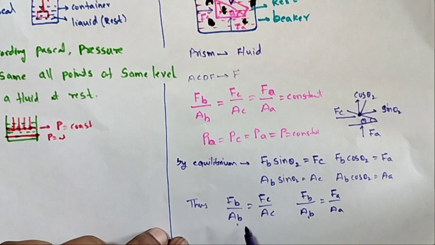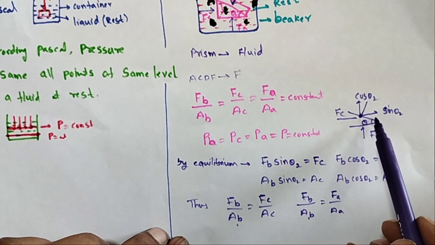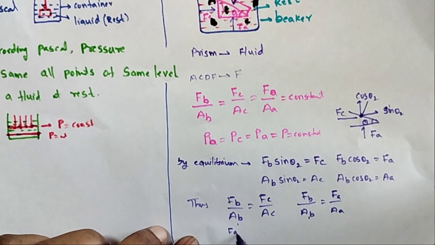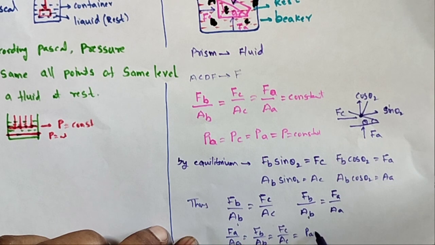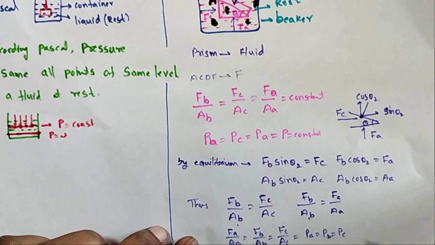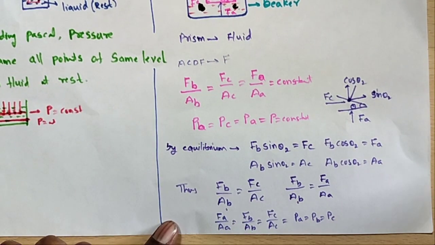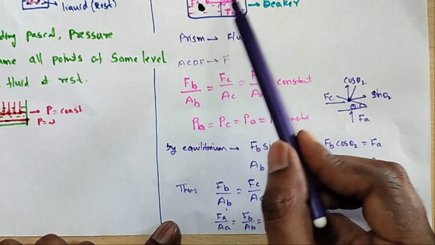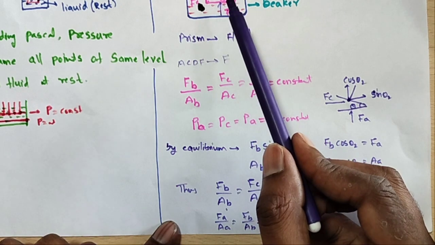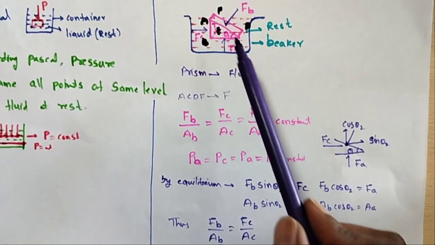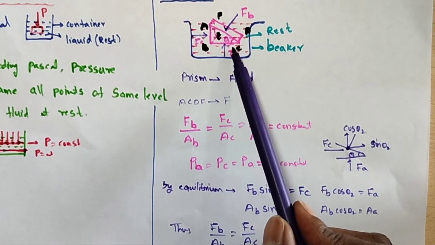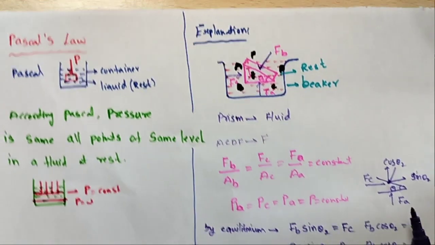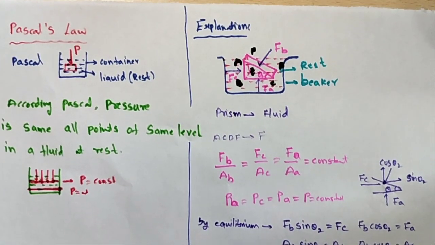Therefore, by using equilibrium and the component form, FA by AA, FB by AB and FC by AC are equal, so PA is equal to PB is equal to PC. Therefore at any point at the same level, the pressure is constant. This is called Pascal's law.